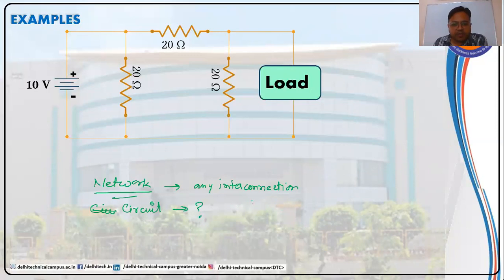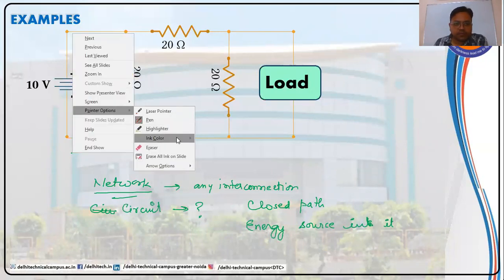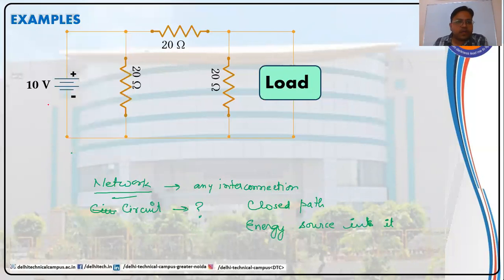For this to be a circuit, it must have closed paths everywhere and an energy source in it. Here we have an energy source, 3 resistances which are connected together, and a load.